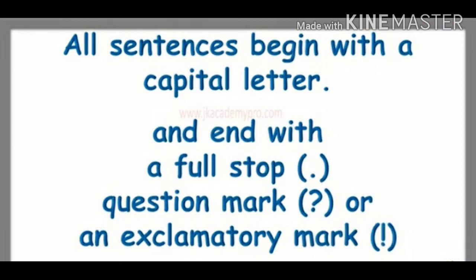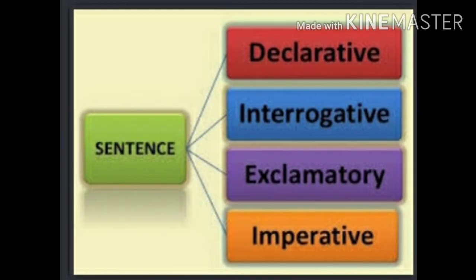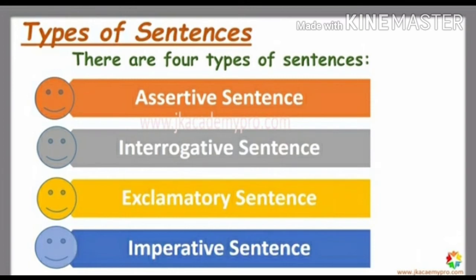So we see that sentences are divided into four main kinds. Which are the four main kinds? They are assertive sentence, interrogative sentence, exclamatory sentence and imperative sentence. Okay, so now one by one let us learn about these kinds of sentences.